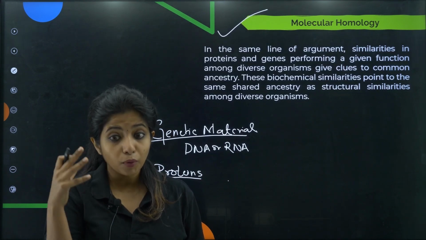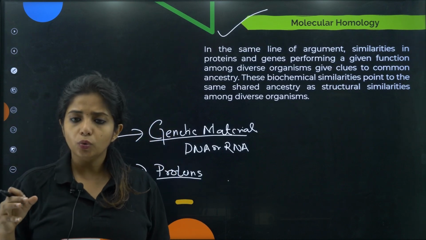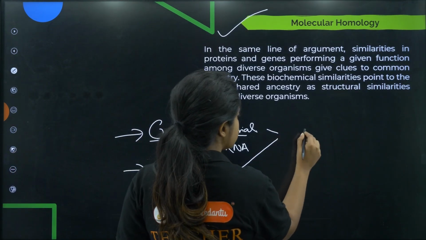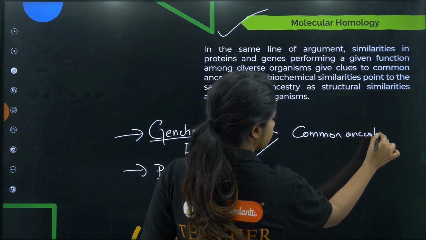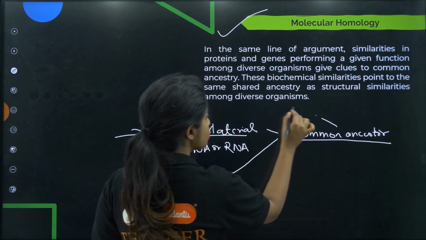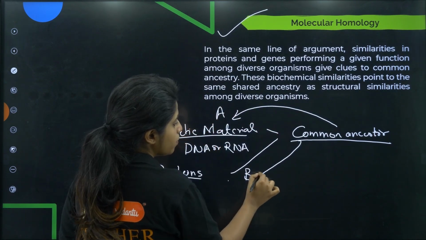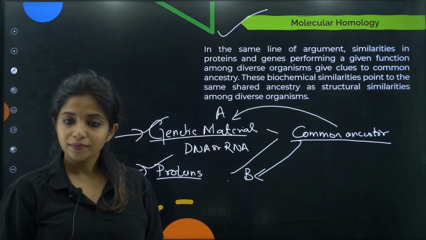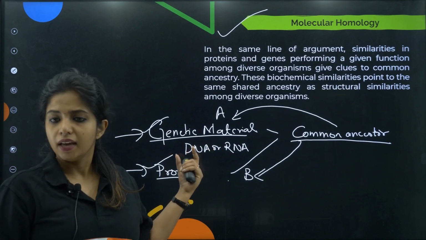That suggests that molecularly, if we go inside each cell, we get to know that we all have genetic material, we all have proteins, probably because our common ancestor had that. Because our common ancestor had that, organism A and organism B both have these two things in common. Now, obviously for some organisms it can be DNA, for other organisms it can be RNA.